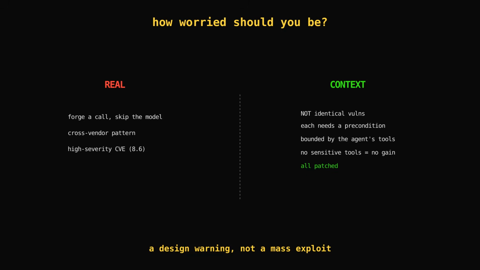Google's needed attacker-controlled session events or user-authored function calls. Vercel's needed untrusted code already running inside a sandbox. Every path has a precondition, and the exposure is bounded by what the agent can already do. An agent wired to no sensitive tools gains an attacker nothing. All 3 vendors have patched. This isn't a breach in the wild. It's a design flaw disclosed responsibly that tells you where the trust boundary in your own agents needs to be.